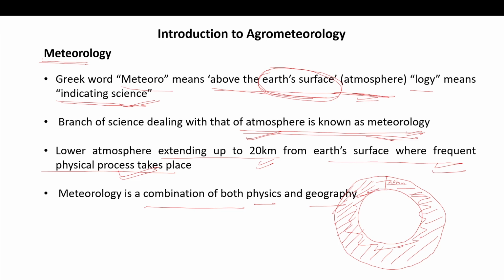When we are studying the earth, its surface, its physical features, its atmosphere, that is geography, but we are using a science to study that geography. So physics and geography combine, and it gives you a new science that is called meteorology.